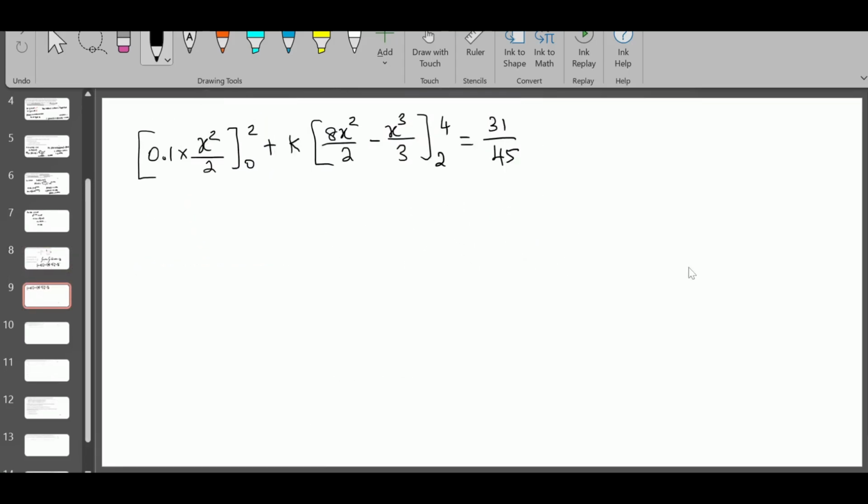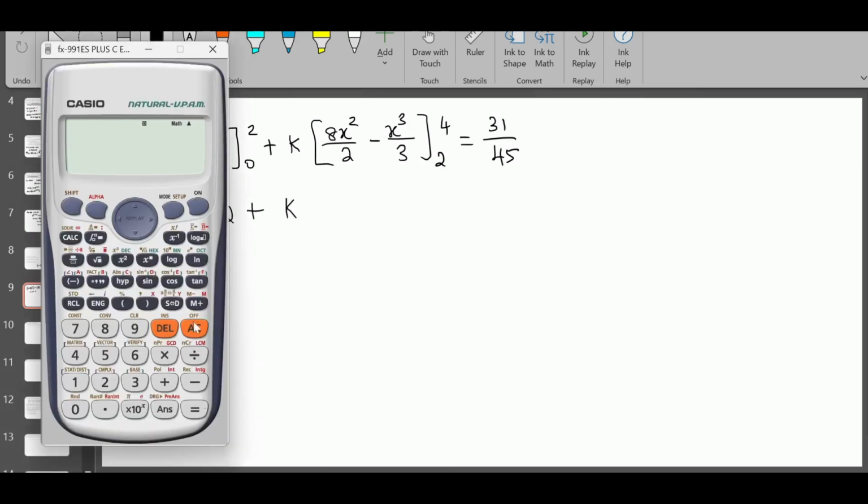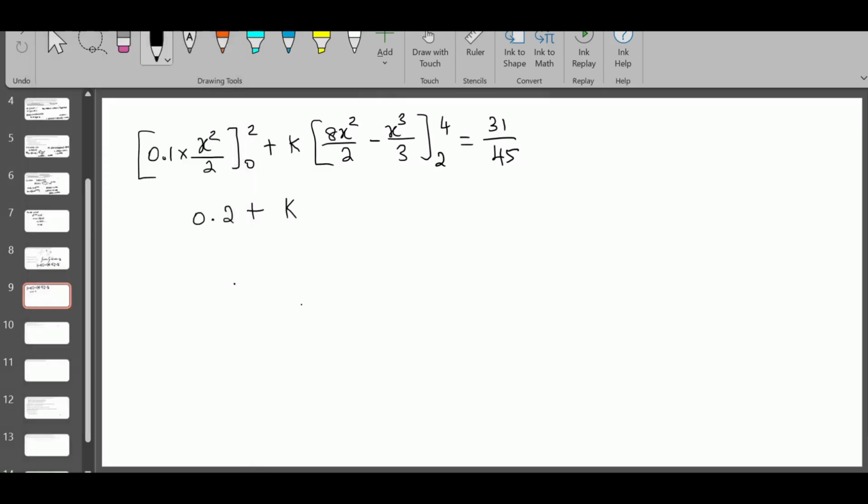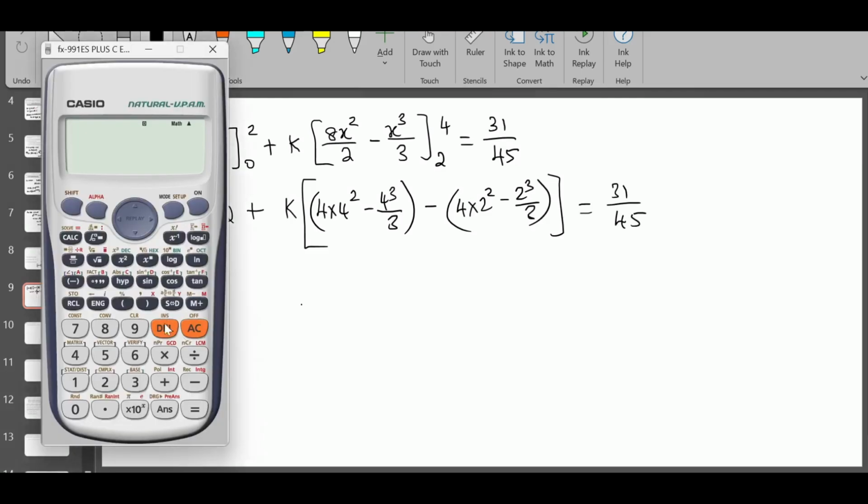So here, move the equation here. When you sub in the upper limit here, that's 4 over 2 is 2 times 0.1 is 0.2. Lower limit, you sub in the lower limit, everything is 0, leave it. Plus k times, sub in the upper limit, 4 square, 8 over 2 is 4 times 4 square minus 4 cube over 3. That's the upper limit. Minus, when you sub in the lower limit, 8 over 2 is 4 times 2 square minus 2 cube over 3, is 31 over 45.